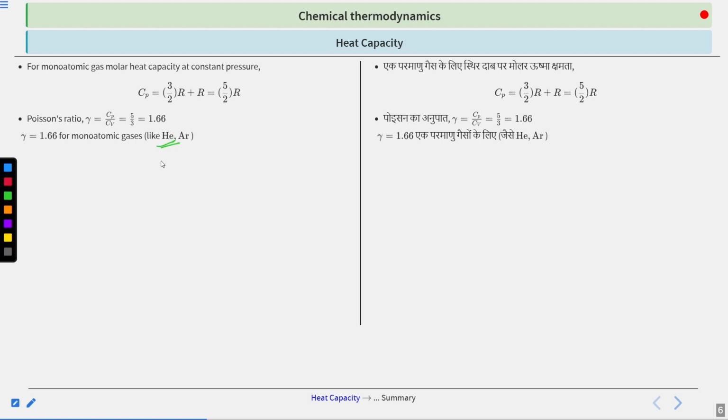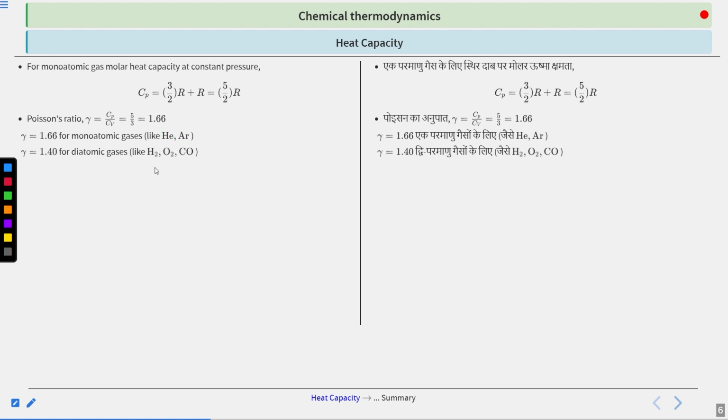Now, what do you mean by monoatomic gas? It is also very important to know that all the noble gases, which are not capable of dimerizing or trimerizing with their own type, fall under the criteria of monoatomic gases. Clear?